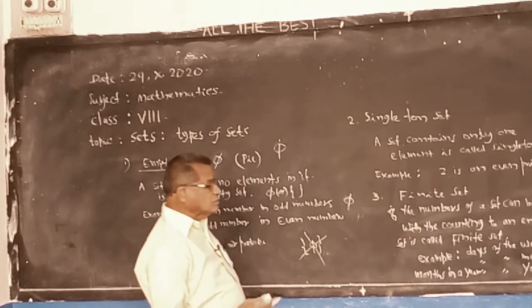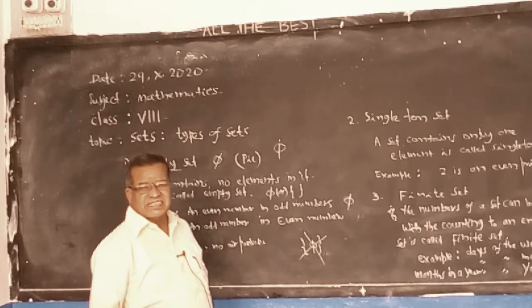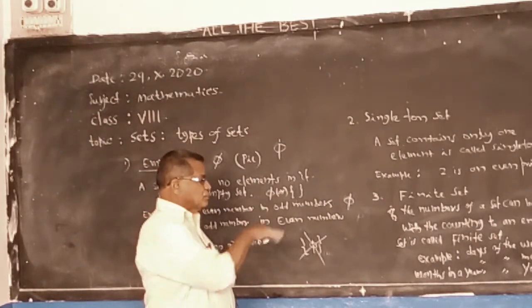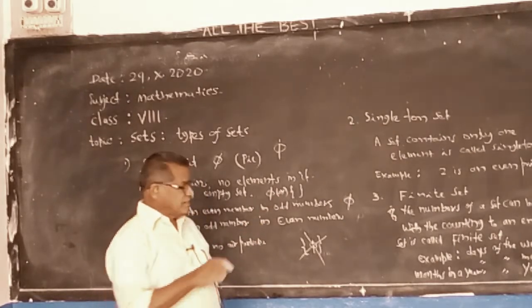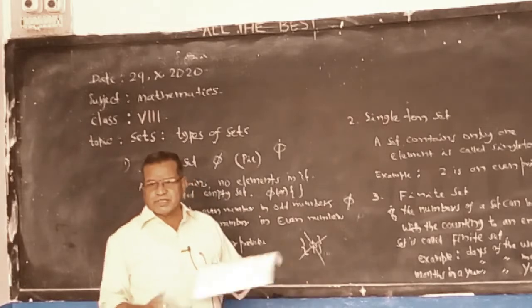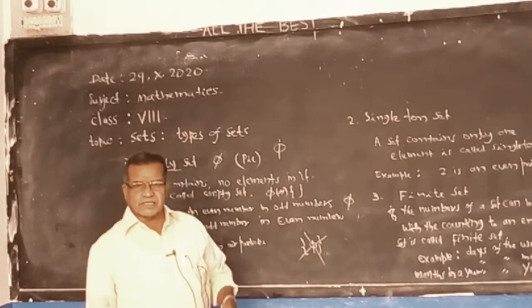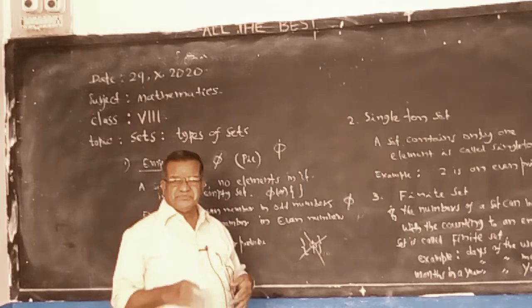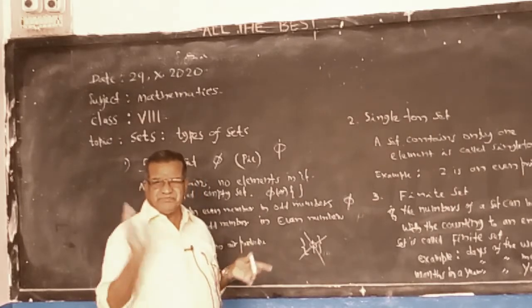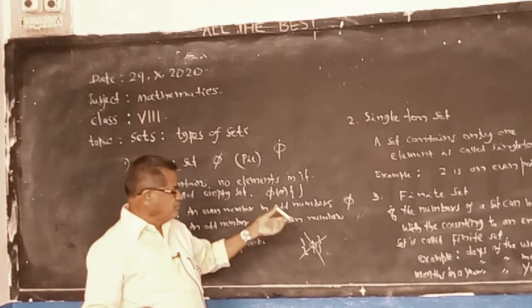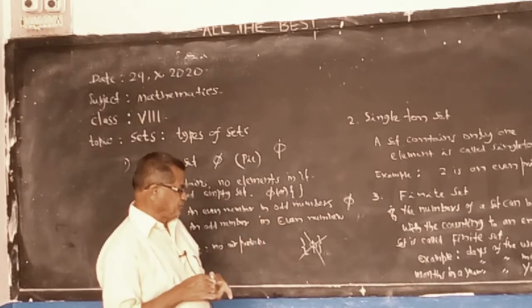And if we cannot count the elements, it is infinite, the opposite of this. It has no cardinal number. We can count but there is no end. It won't end. So that is an infinite set.